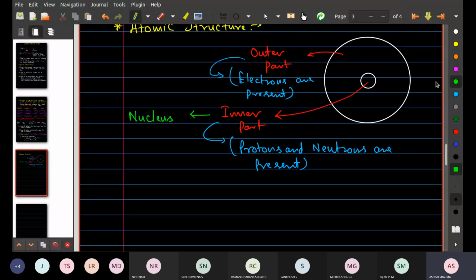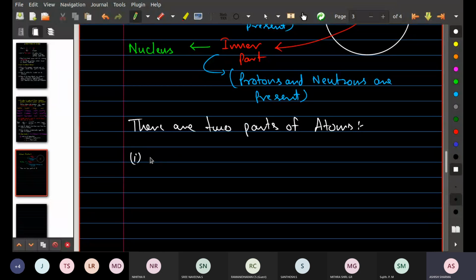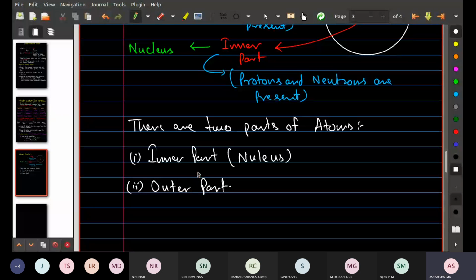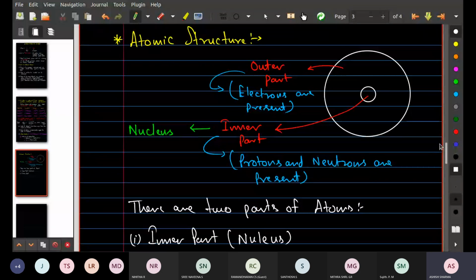There are two parts of atoms. Okay, so I'll just add this point here. There are two parts of atoms. First one, inner part, which is also known as nucleus. And the second one is outer part, in which electrons are present. So first of all, I'm going to define the nucleus here. Okay, everybody, is this clear or not?